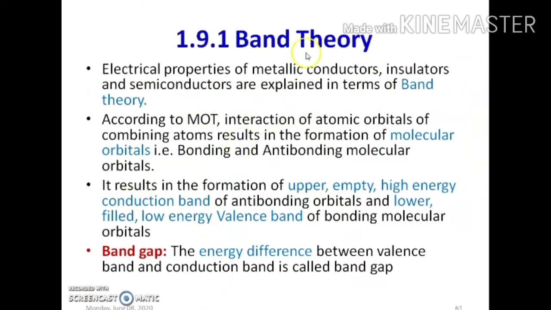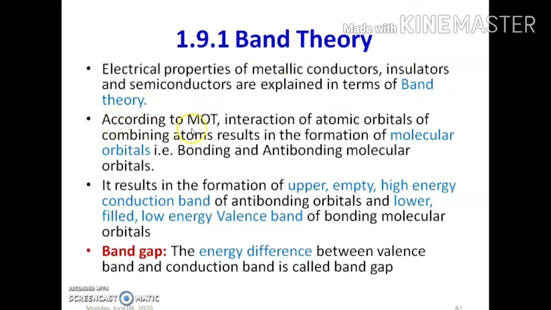Now the band theory. What is band theory? The electrical properties of metallic conductors, insulators and semiconductors are explained on the basis of band theory.